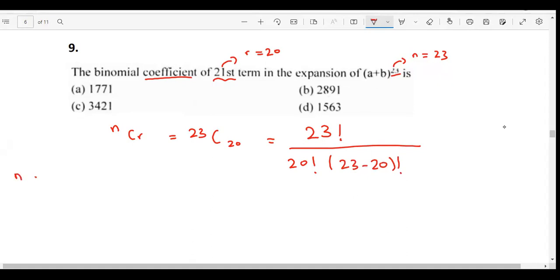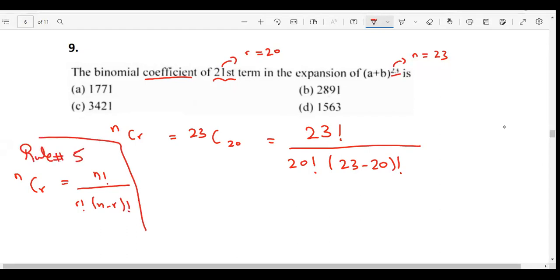In general, just know nCr is basically n factorial divided by r factorial into (n minus r) factorial. Okay, think about it as rule number 5. If you guys are not familiar with this one, it is important because we'll be doing it without calculator.